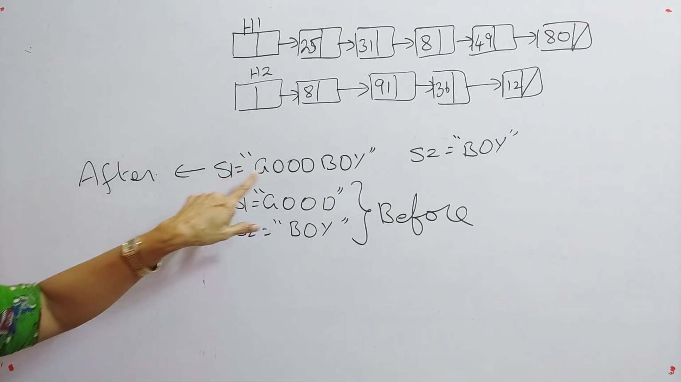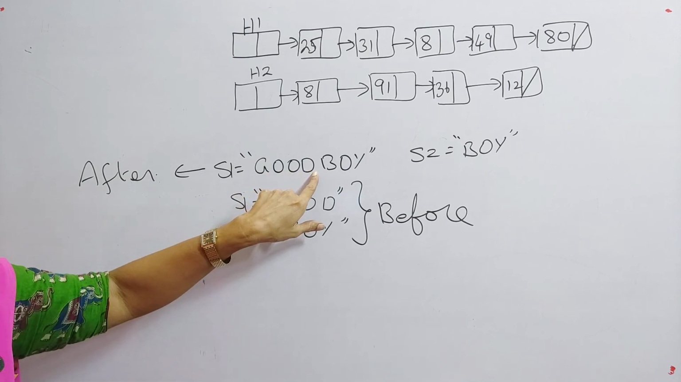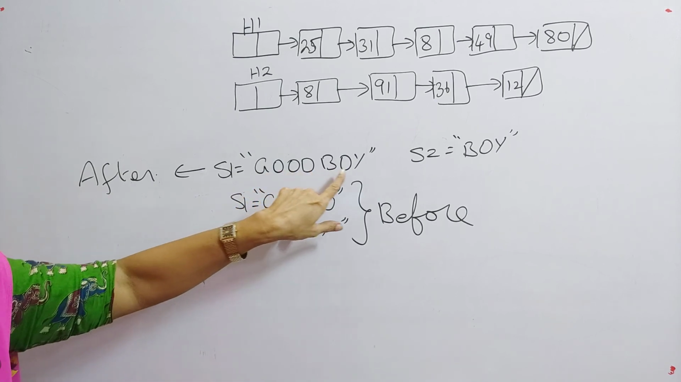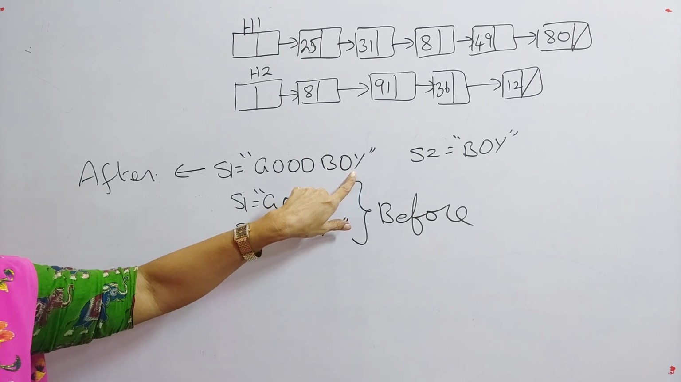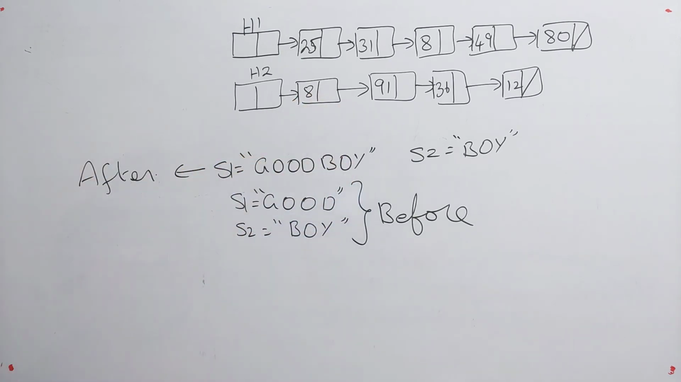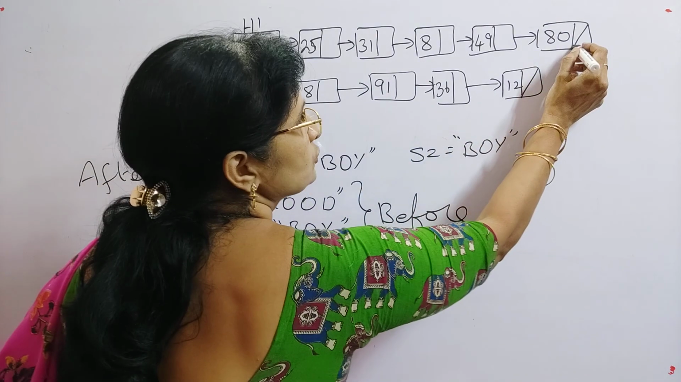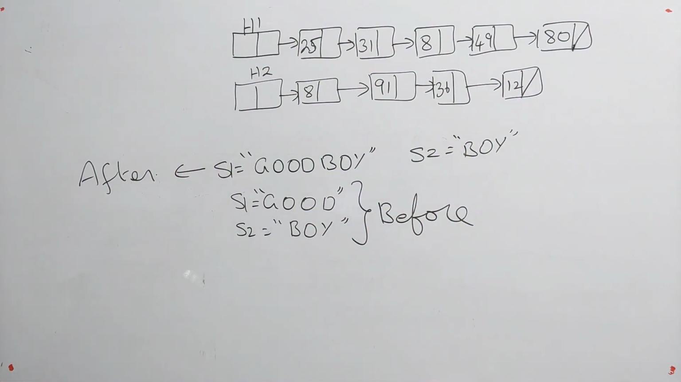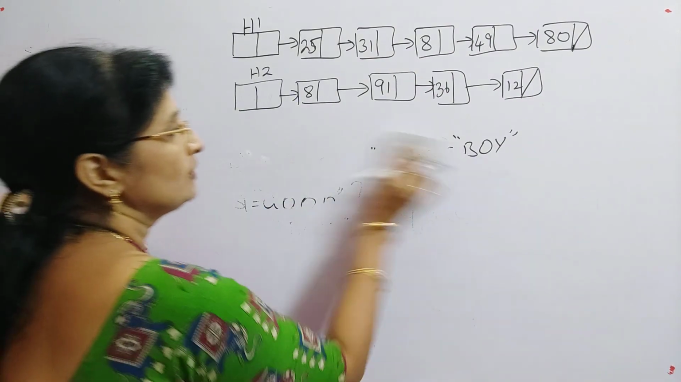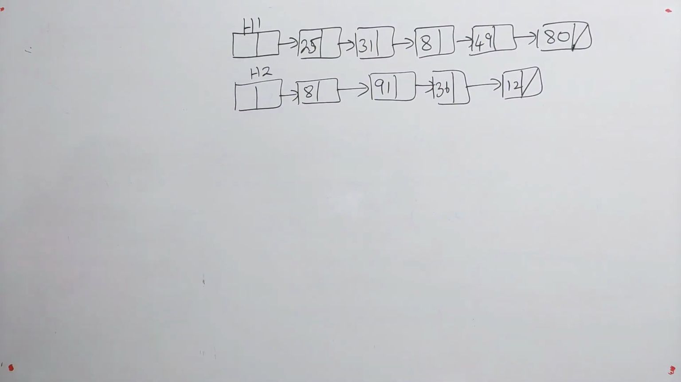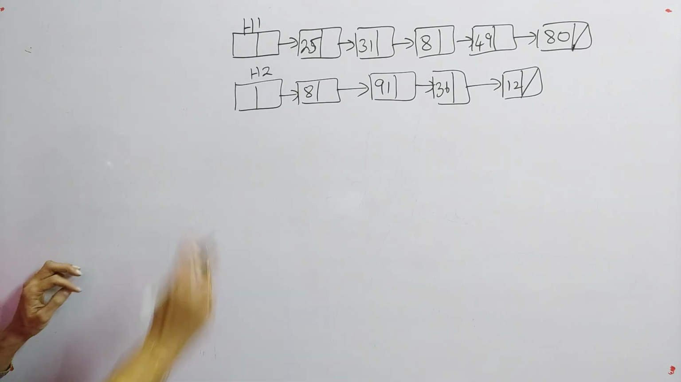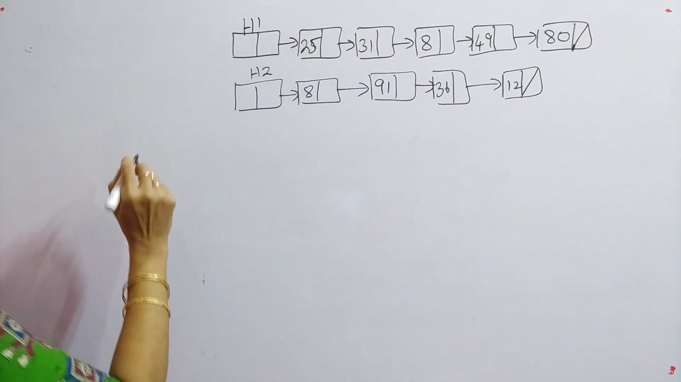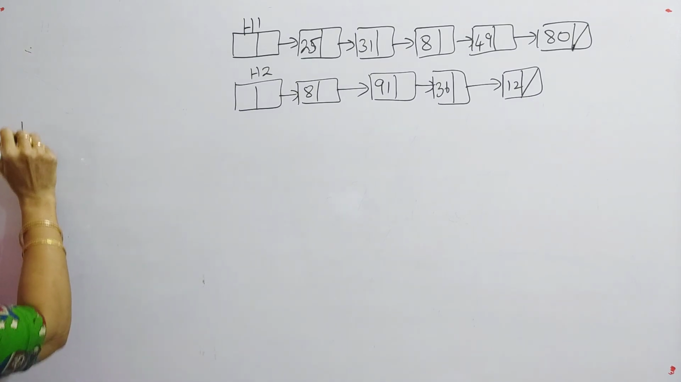So now what you are doing? You are placing the boy at the end of your S1. Okay. So here also we have to do the same task. So what we have to do is at the end of the, so this is the last node for the first list. So now what you have to do is you have to create a link such that you will have only one list after the concatenation. You will have only one list after the concatenation.